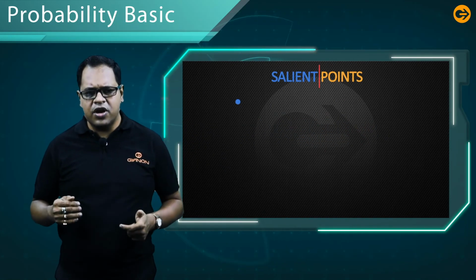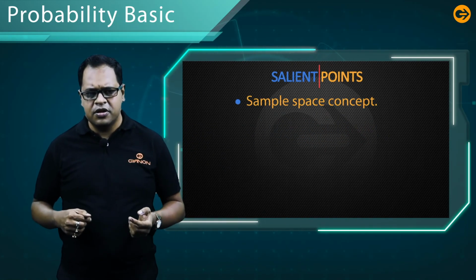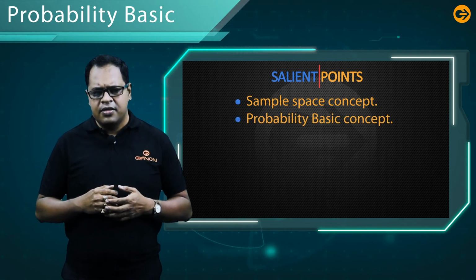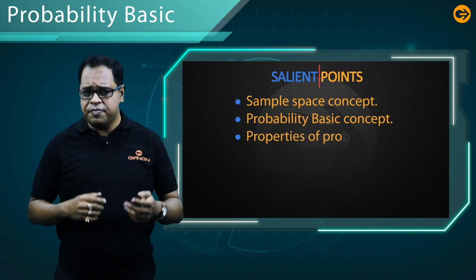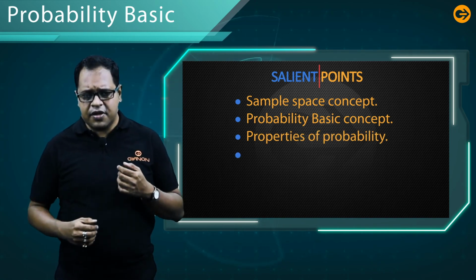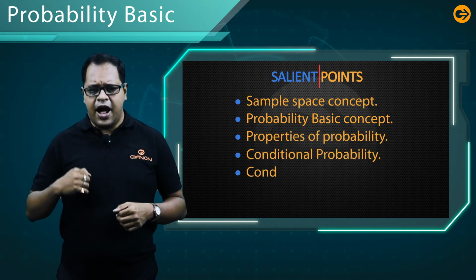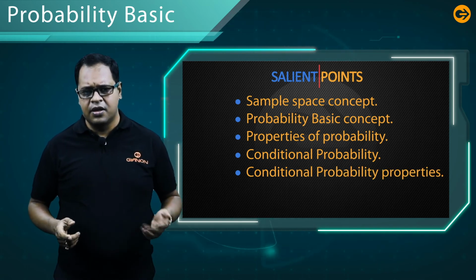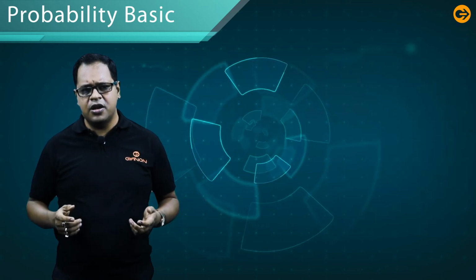So what have we discussed today? We have discussed the sample space concept, then the basic concept of probability, thirdly the properties of probability, then conditional probability, and after that the conditional probability properties with an example. That's all for this segment. In the next segment we are going to discuss some advanced topics about probability.